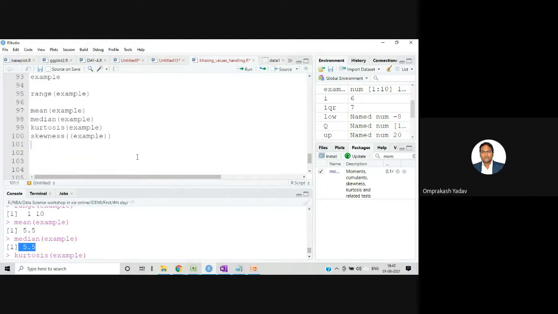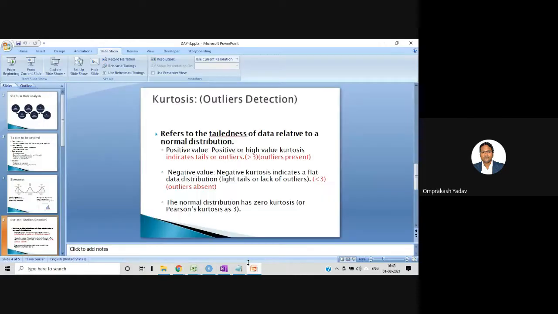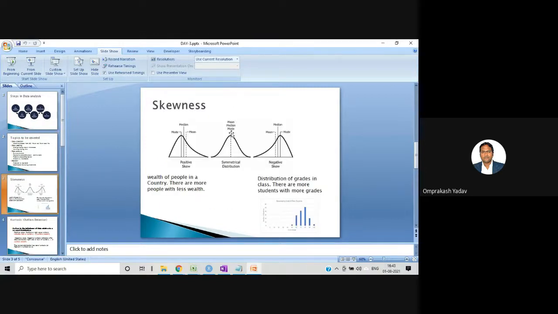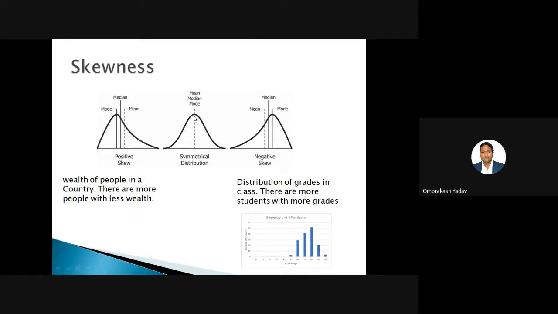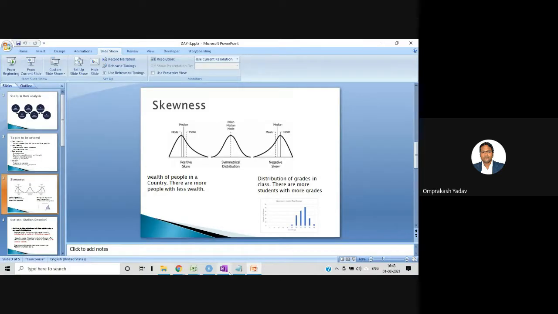You got the point. It's an exact normal distribution where the mean, median, and mode are the same, right? Mean, median values are the same. So this is an exact symmetrical distribution. If you see here, the mean value will be, let's say, 5, and the first 5 values are separated properly from the median, and another 4 values are separated properly from the median. So all the values are properly spread from the median, and that is called normally distributed, and that's why this distribution is a symmetrical distribution.